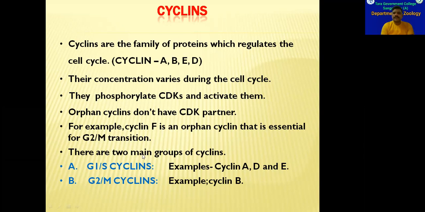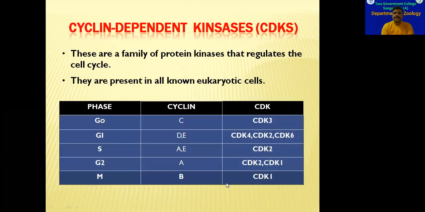And these cyclins are classified into 2 types. One is G1/S cyclins, another one is G2/M cyclins. Examples for G1/S cyclins are cyclin A, D, and E. And for G2/M, cyclin B is an example.